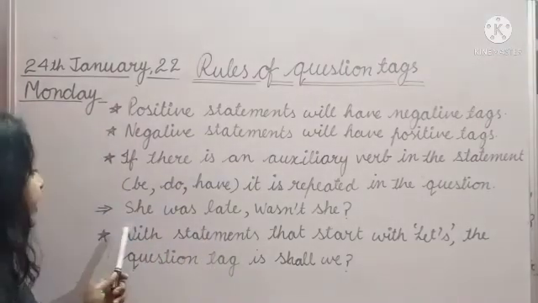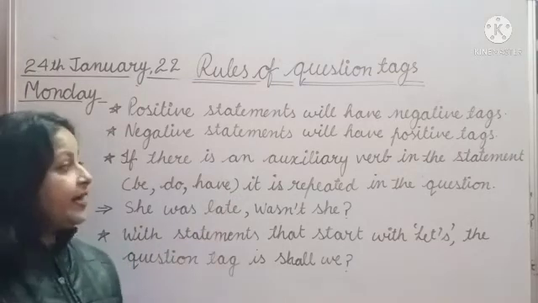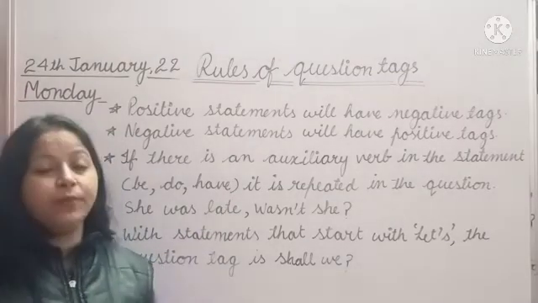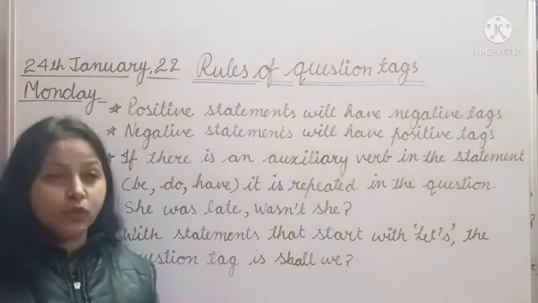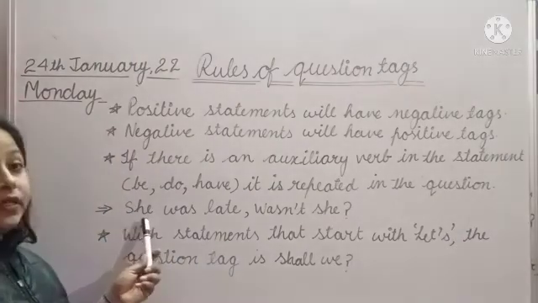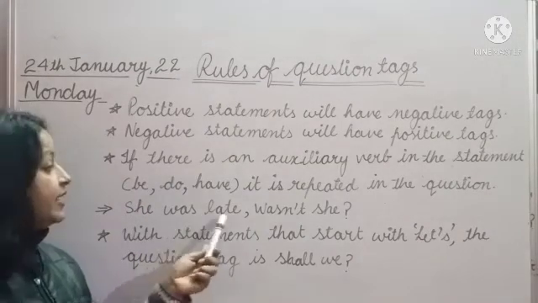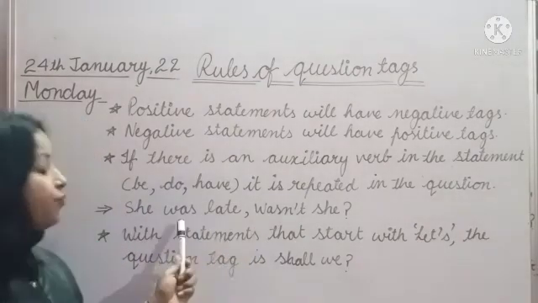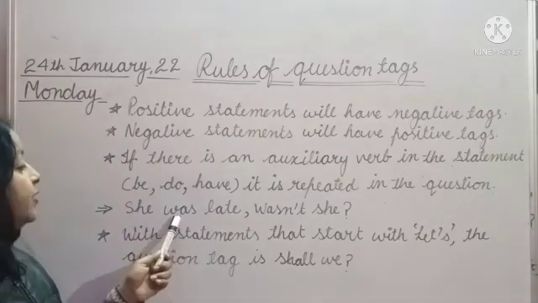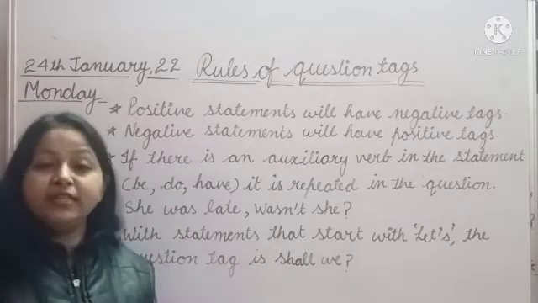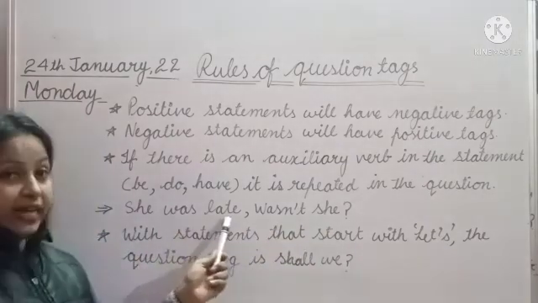Wasn't she? Was is the auxiliary verb here, and was will repeat in the question tag again.